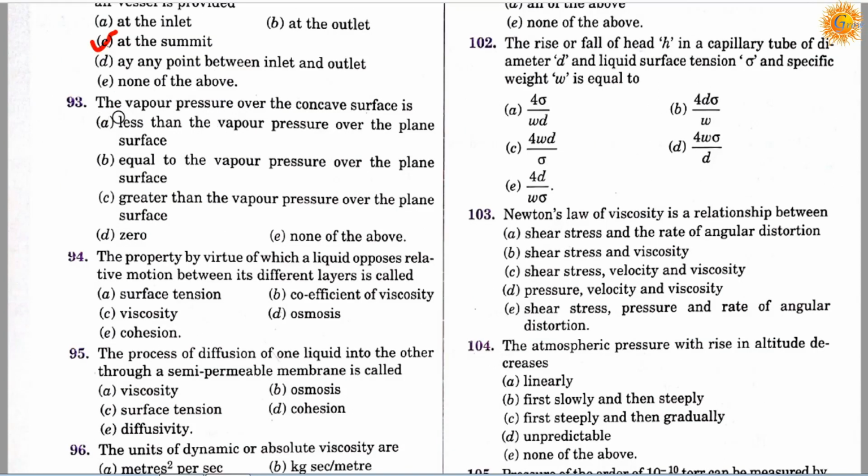Question number 93. The vapor pressure over the concave surface is: option A, less than the vapor pressure over the plane surface; option B, equal to the vapor pressure over the plane surface; option C, greater than the vapor pressure over the plane surface; option D is 0; option E is none of the above. So correct answer is A, the vapor pressure over the concave surface is less than the vapor pressure over the plane surface.